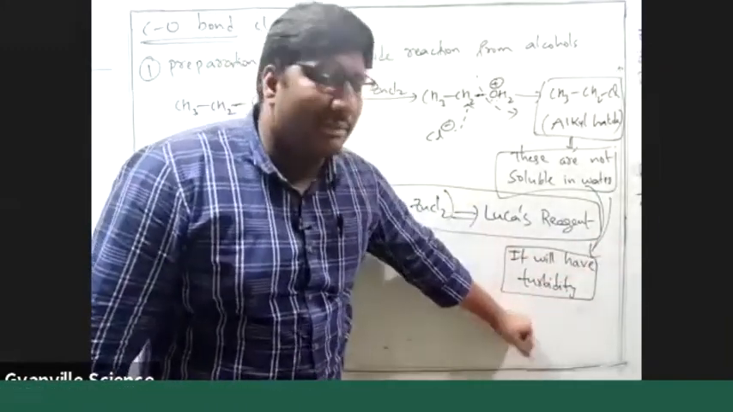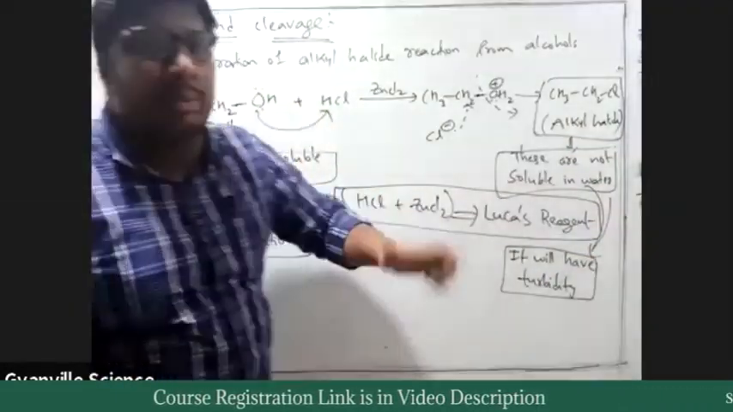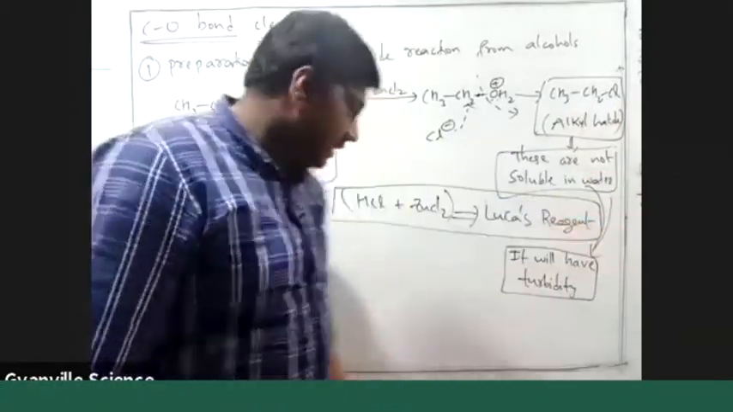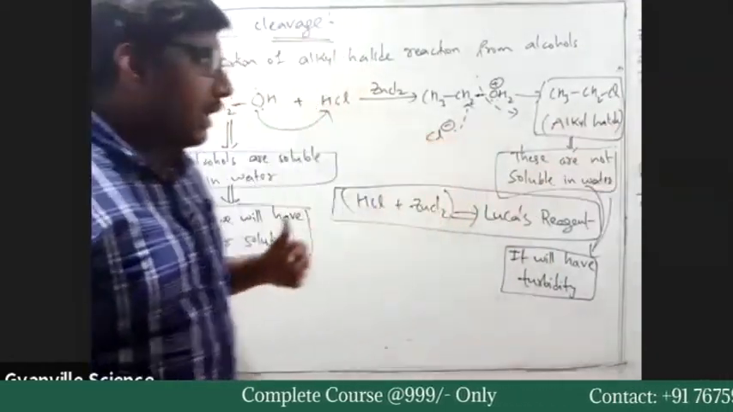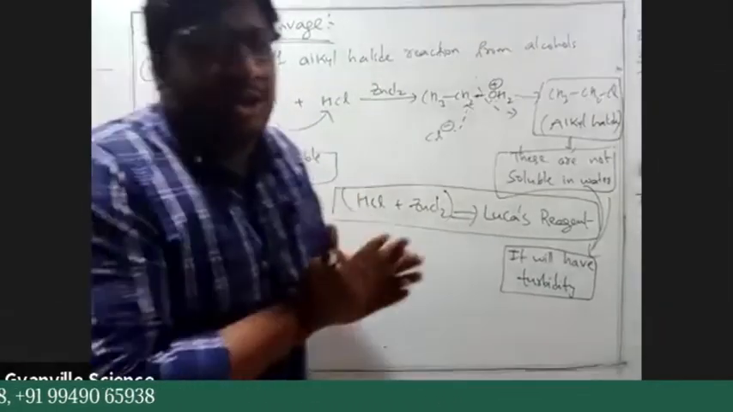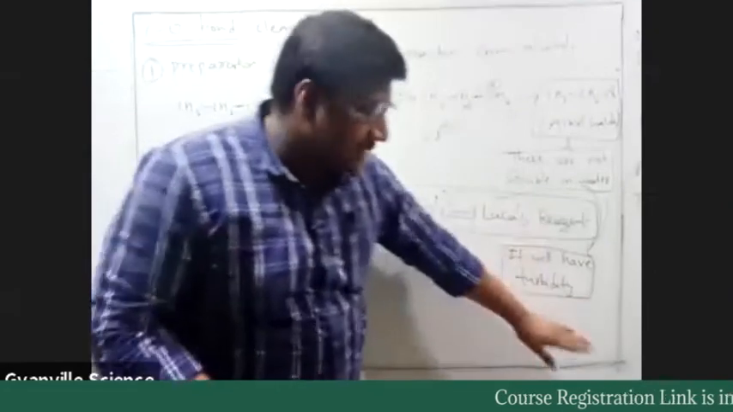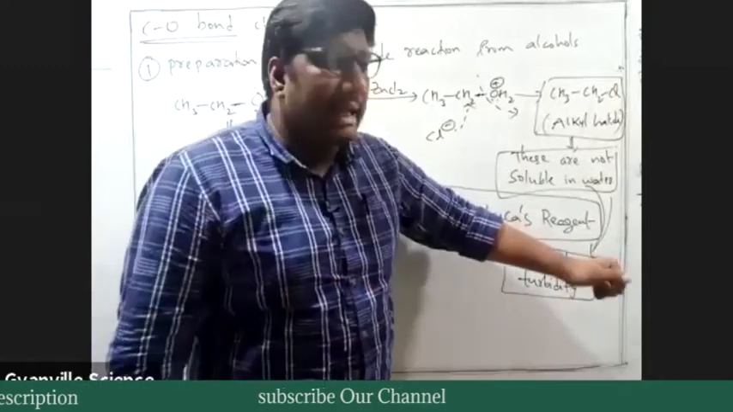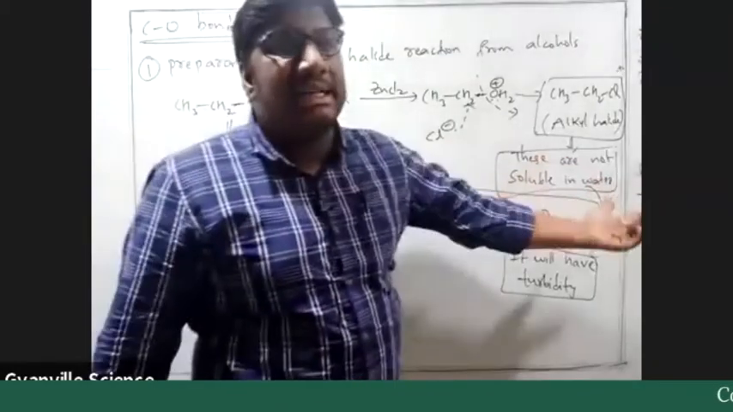Why is it turbid? Because the alkyl halide is not soluble in water. The initial component, alcohol, is soluble in water, whereas the product is not, so a clear to turbid solution conversion occurs. Now the most important thing: if you have three different alcohols, primary, secondary and tertiary, and we perform the same reaction, we get different alkyl halides. If we change the alcohol, the alkyl halide changes.